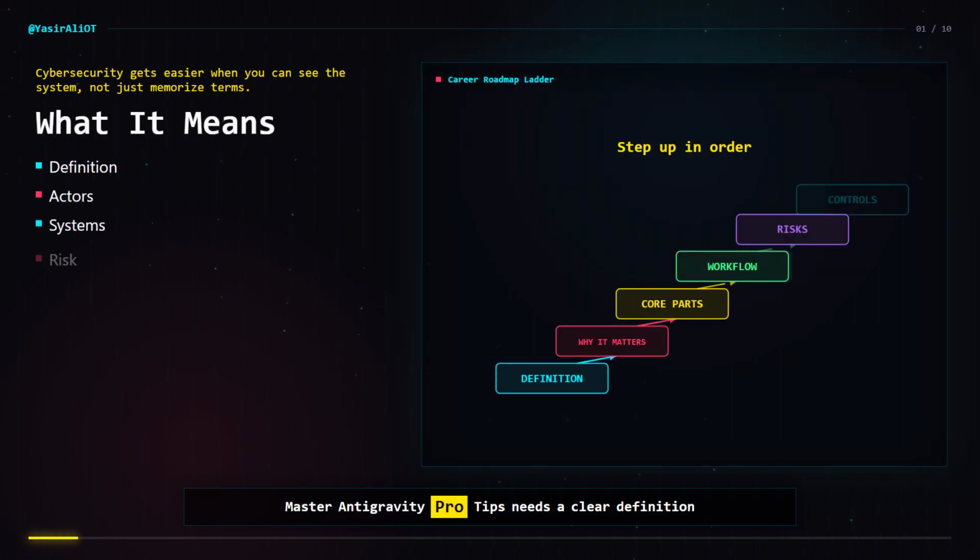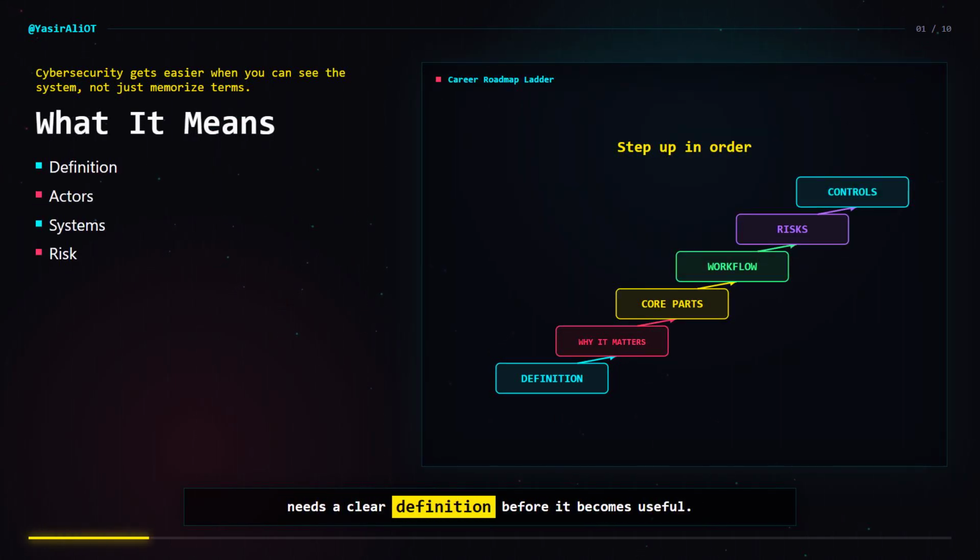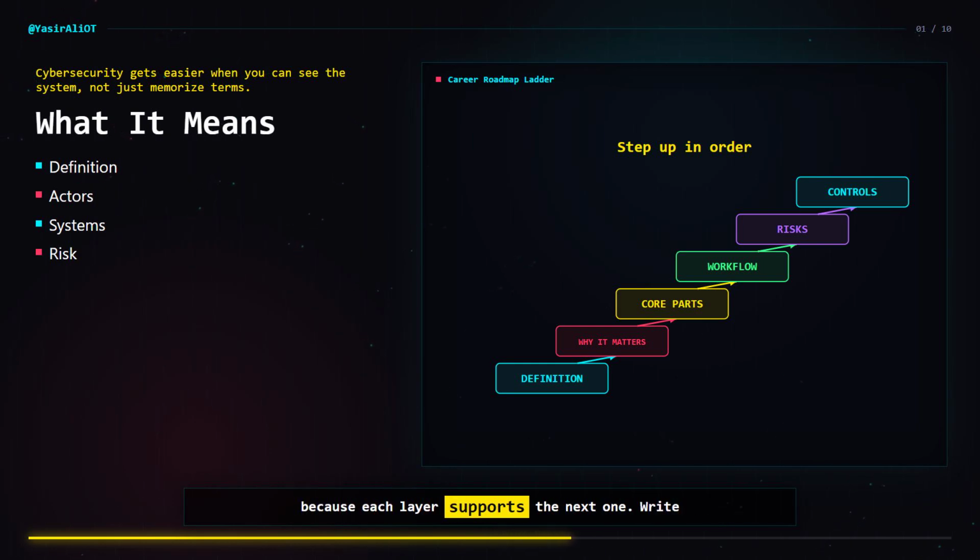Master Antigravity Pro Tips needs a clear definition before it becomes useful. Start with who is involved, what systems are affected, what data matters, and what risk the topic creates. The order matters because each layer supports the next one. Write down what you observed, what changed, and why it matters.